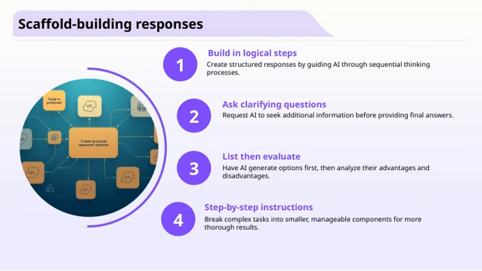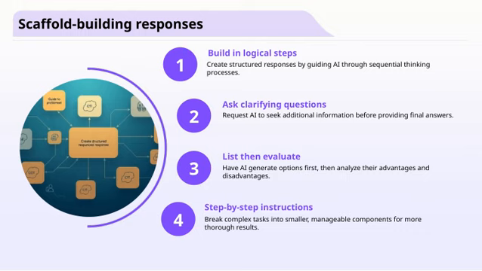Then, there's the approach of listing options first and then evaluating them. This strategy allows the AI to generate multiple possibilities, and then we analyze their pros and cons. It's especially useful when making complex decisions or exploring different solutions. Finally, breaking down complex tasks into smaller, manageable steps, what we call step-by-step instructions, helps achieve more thorough and accurate results.